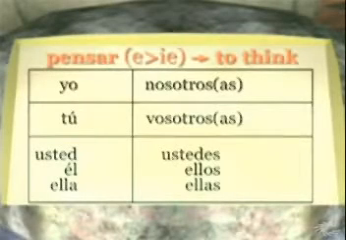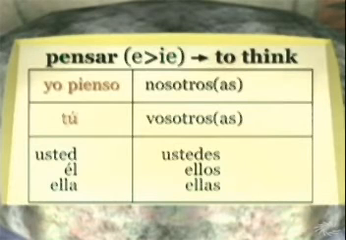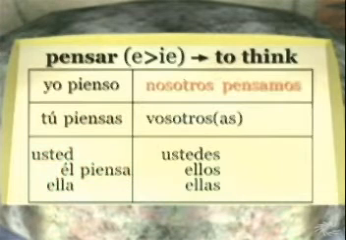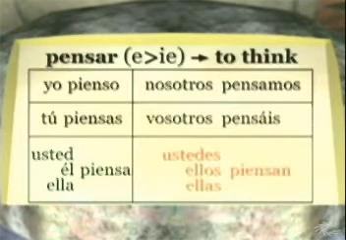Right away, you can tell from that little E to IE symbol that we're dealing with a stem change verb, and that the E in the stem is going to change to an IE in these forms. So here goes. Yo pienso, tú piensas, usted, él, ella piensa, nosotros pensamos, vosotros pensáis, ustedes, ellos, ellas piensan. Yep, just like we thought.